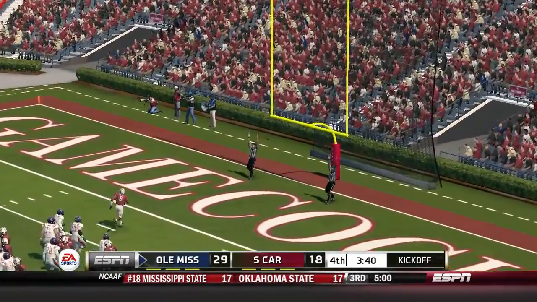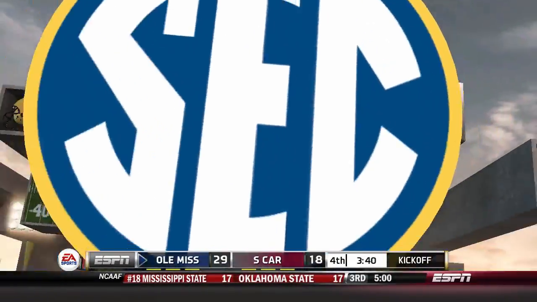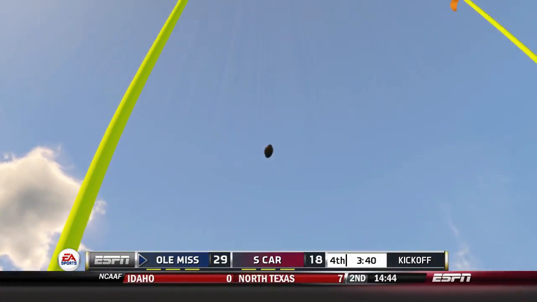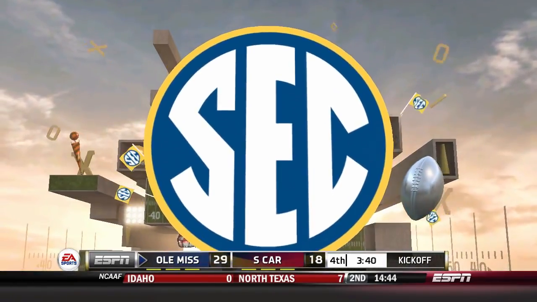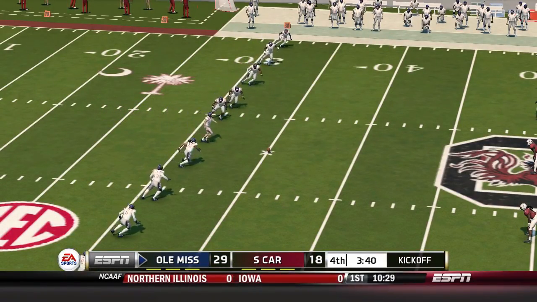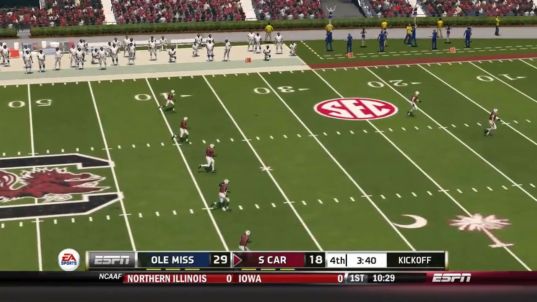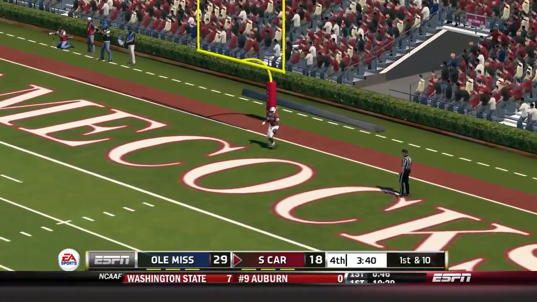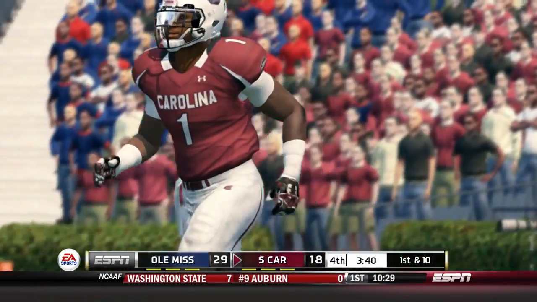Kicks up, and it's through the uprights. Logan is lined up to kick this one off. He just drills this one. And it goes into the end zone, down for a touchback.